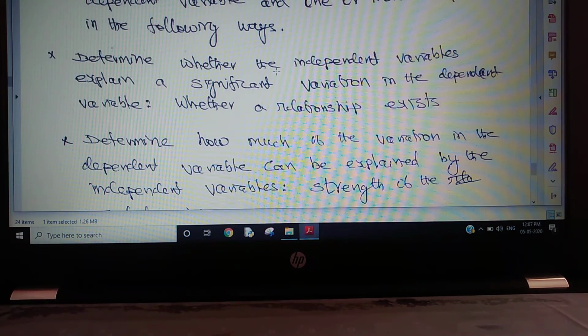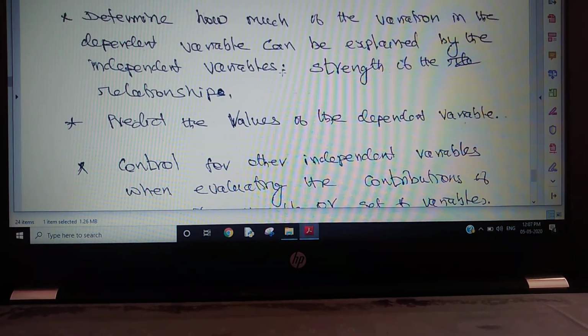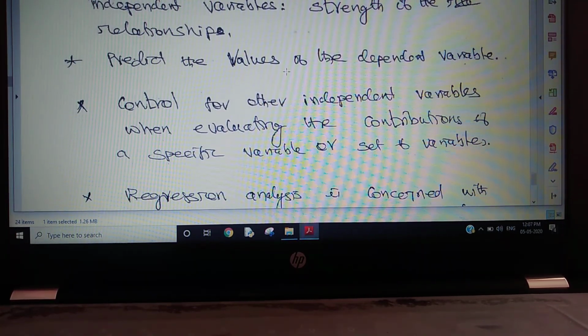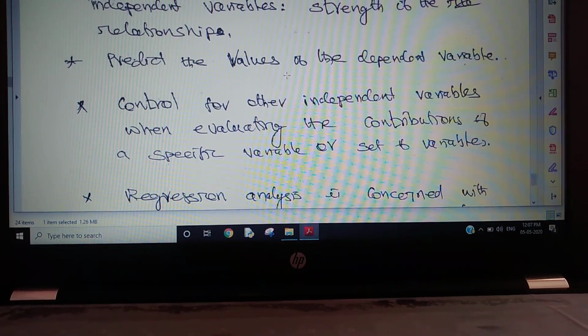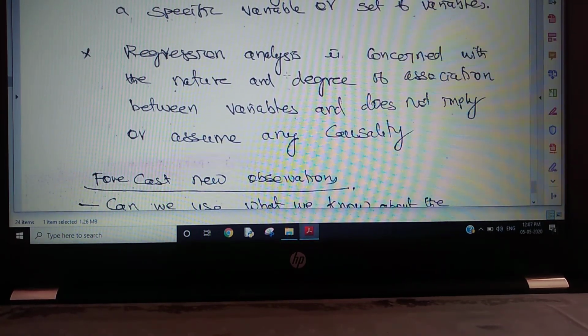Determine whether the independent variable explains a significant variation in the dependent variable, that is, whether the relationship exists or not. Determine how much of the variation in the dependent variable can be explained by the independent variable, that is the strength of the relationship. Then predict the values of the dependent variable. Control for other variables when evaluating the contribution of a specific variable or set of variables. Regression analysis is concerned with the nature and degree of association between variables and does not imply or assume any causality.